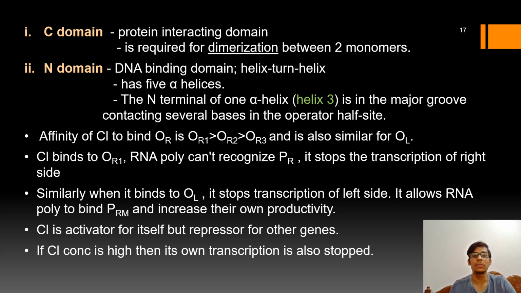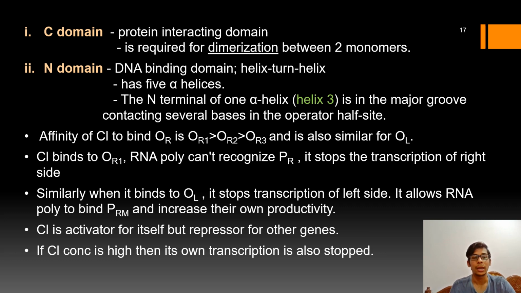And whenever this C1 protein binds to OR1, RNA polymerase cannot recognize the promoter region, as I stated earlier, and it stops the transcription from the right side. And similarly, when C1 binds to OL, it stops the transcription from the left side also.